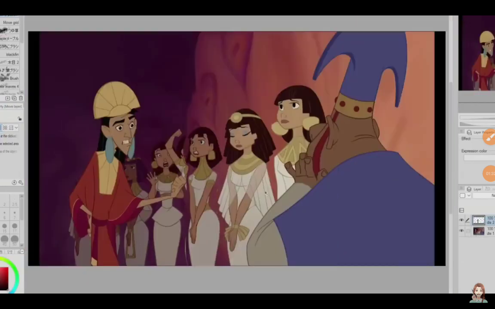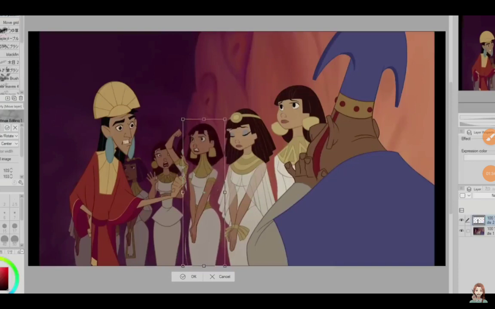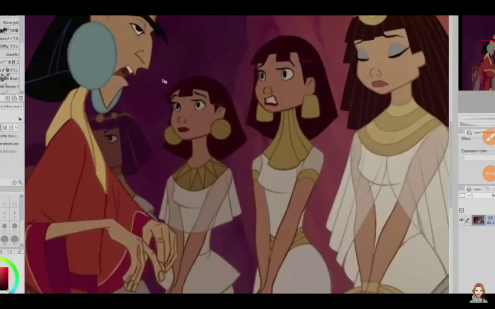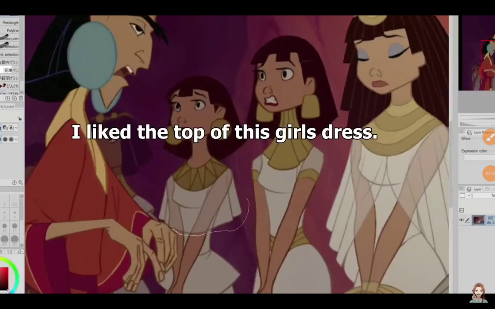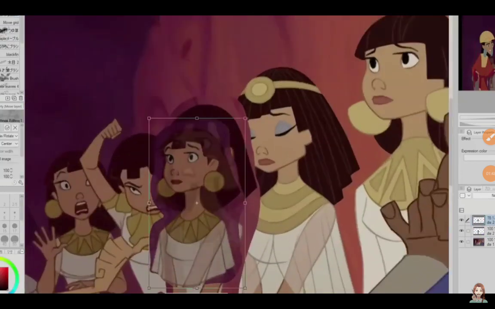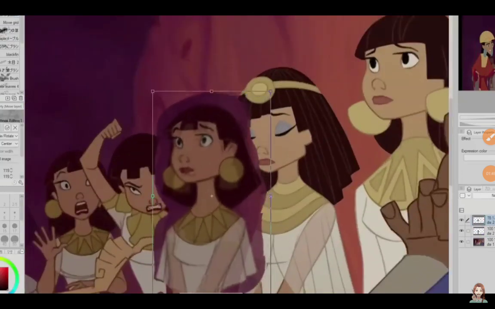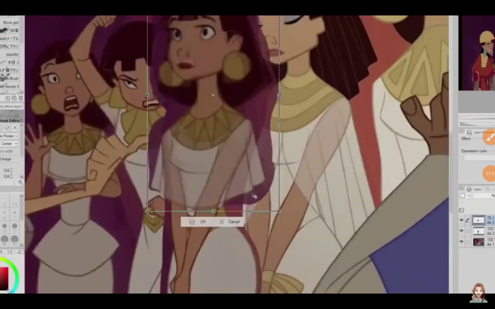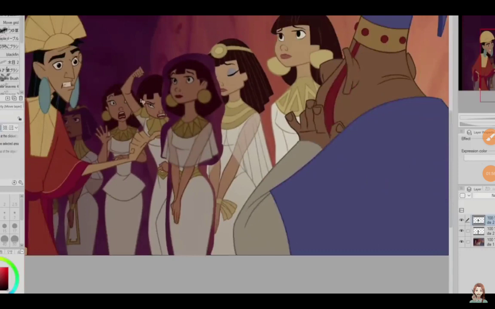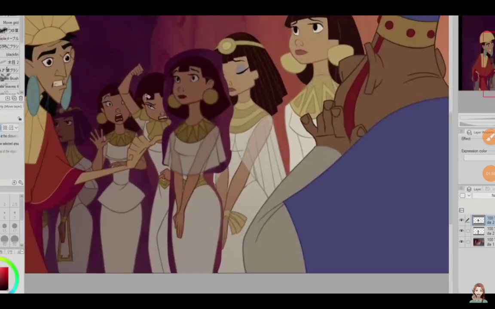In case you've never seen me draw myself into screenshots before, I like to use pre-existing characters as a base for my drawing. That way I can replicate the style of the animation and not just draw in my style. It keeps me from throwing in my own personal preferences and helps me stay true to the style. Also, this is just for fun and I'm not trying to deceive people or claim this as my own. The point of saying all this is that I just don't want you to get mad at me for tracing.